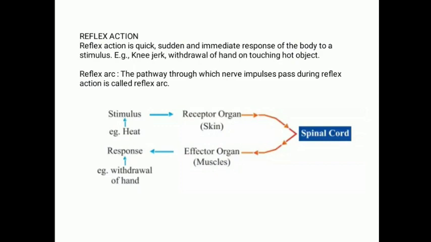Instead, it will be sent only to the spinal cord, and from the spinal cord the instruction is immediately given to the motor nerves, and through the motor nerve it reaches the effector organ, which here is the muscles. As per the instruction carried to the effector organ, the response takes place. What is the response here? Withdrawal of the hand. So this is the pathway from the stimulus, to the receptor organ, to the spinal cord, to the effector organ, and then the response takes place. This pathway is called a reflex arc. The pathway through which the nerve impulse passes during a reflex action is called a reflex arc.